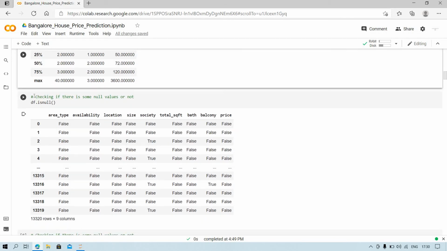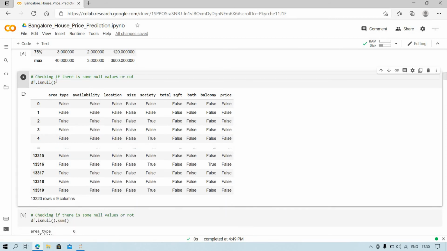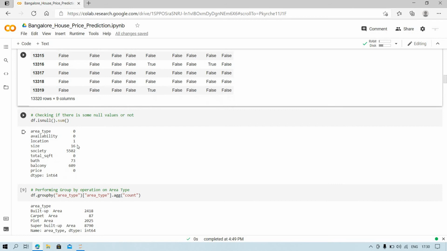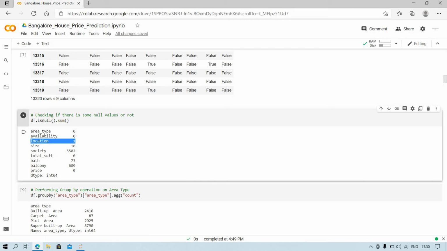After that I will check for the null values. Okay, you will see how many null values are in each feature. So here you will see location has 1 null value, size has 16 null values, society has 5502 null values, total underscore square foot has 0 null values, bath has 73 null values, and balcony has 609 null values.